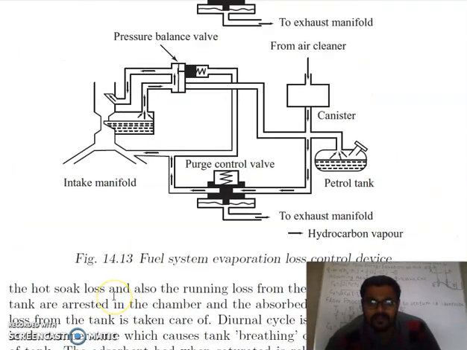So this is the fuel system evaporation loss control device, which is also called the evaporative loss control device, for the petrol tank as well as your carburetor chamber. So its short form is ELCD.